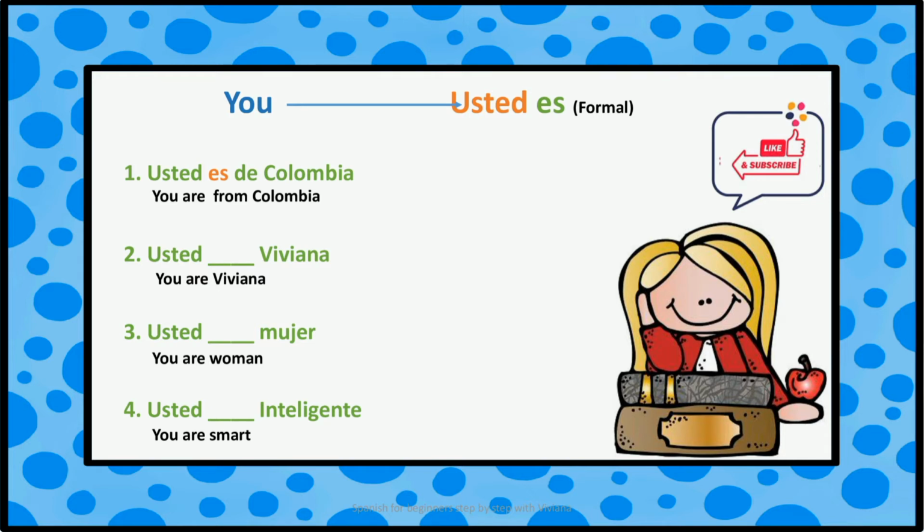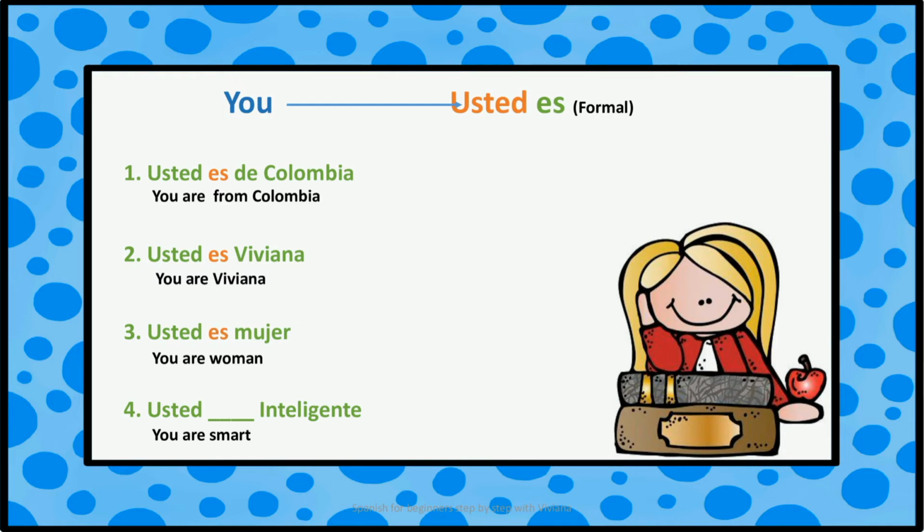I use usted es because I am talking with respect about your nationality. Usted es Viviana. You are Viviana. I use usted es because I am talking with respect about your name. Usted es mujer. You are a woman. I use usted es because I am talking with respect about your essence.